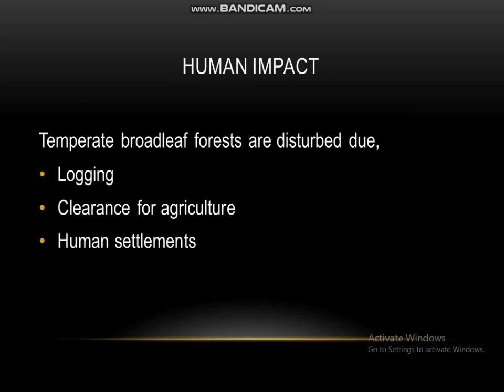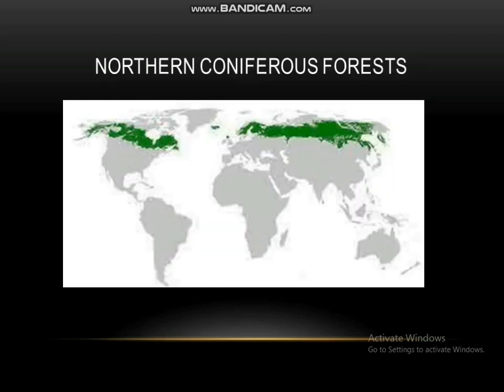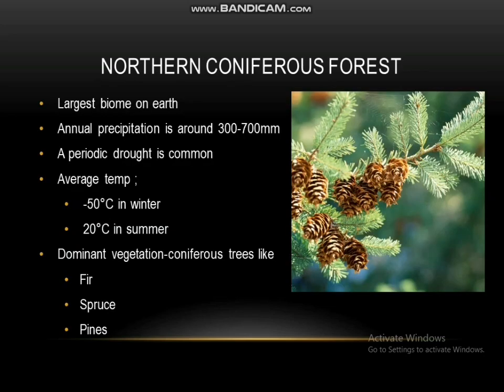Now we can move on to the largest biome on earth, which is the northern coniferous forest. It extends as a broad band from the upper border of the Arctic tundra, as you can see in this map. The annual precipitation they receive is around 300 to 700 millimeters per year, which is relatively low. They experience periodic drought. The average temperature in winter is around -50 Celsius degrees, and in summer it's around 20 Celsius degrees.